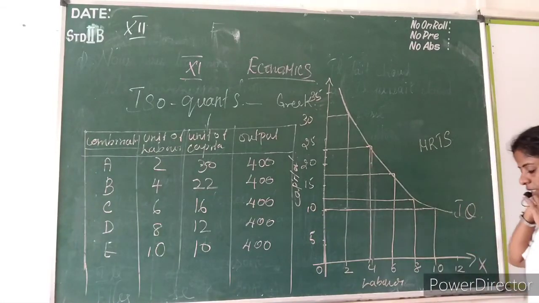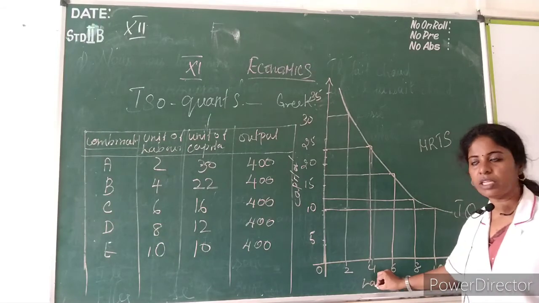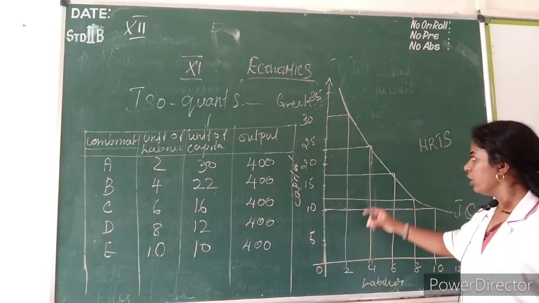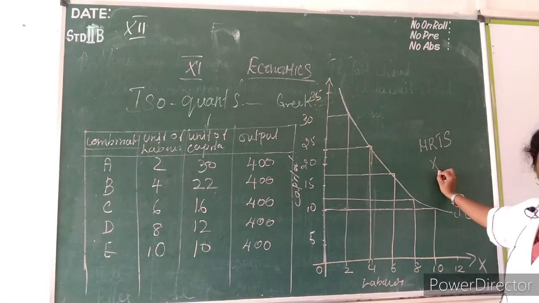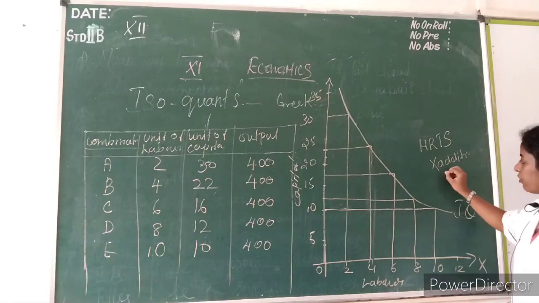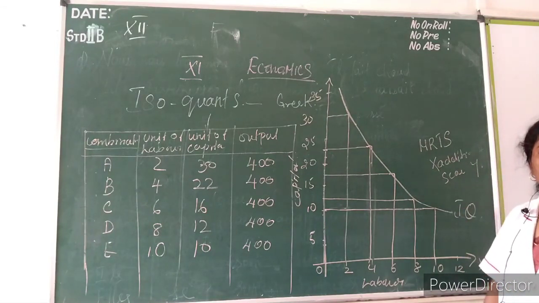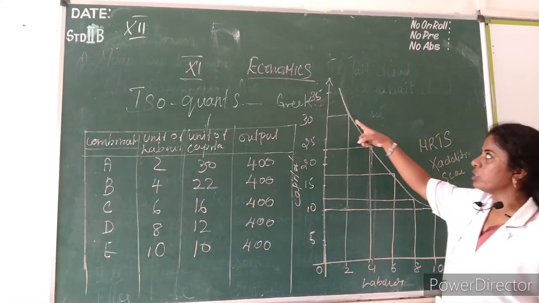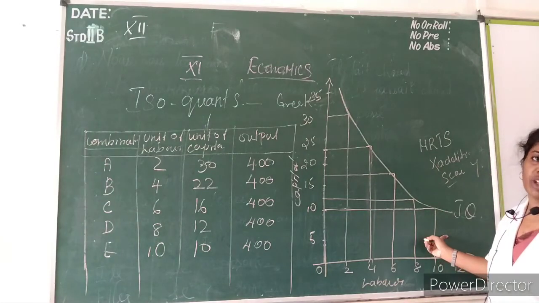If you want to get additional x, you have to sacrifice y. This is called the marginal rate of technical substitution. If we follow this, your isoquant also starts from the left and ends at the right.